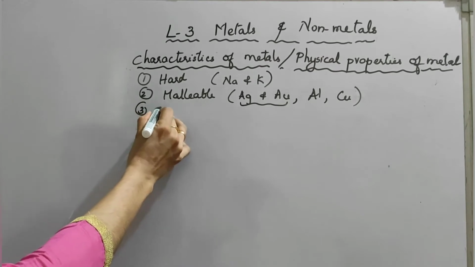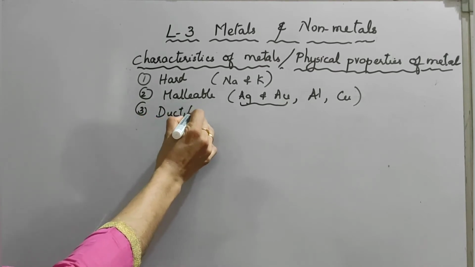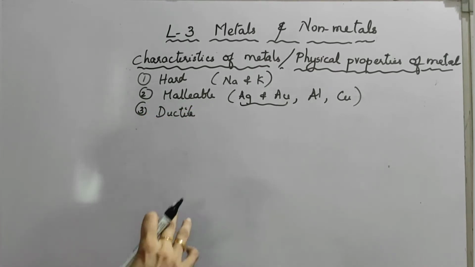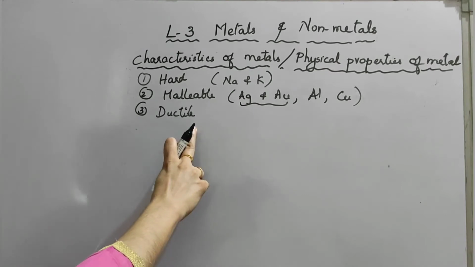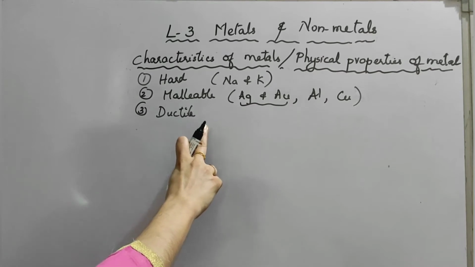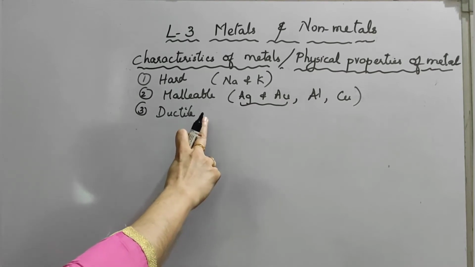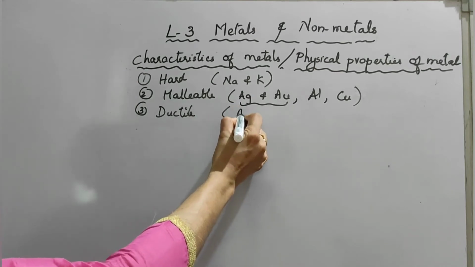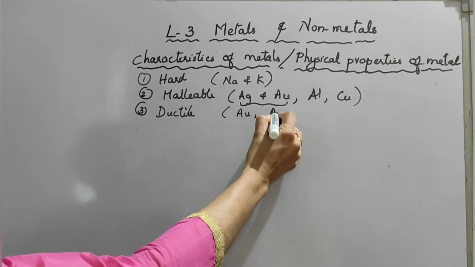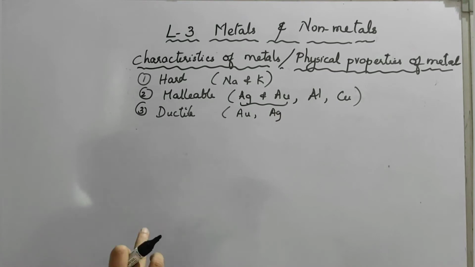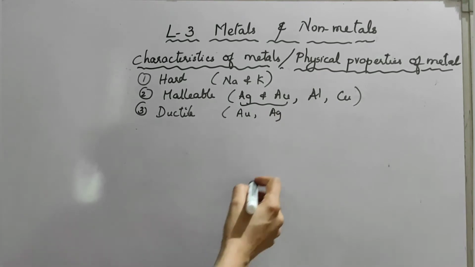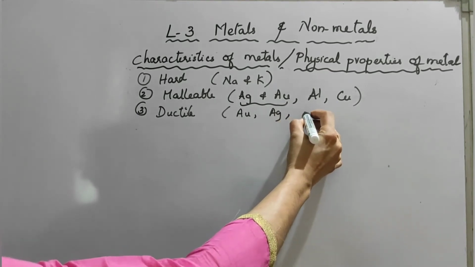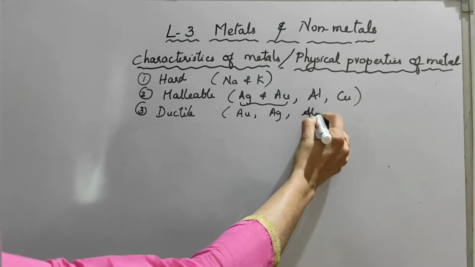Third one, it is ductile. Ductile means we can make it into thin wire. So metals can be stretched into thin wires, but all the metals are not equally ductile. Some of the metals are more ductile than others. That is gold and silver. Gold and silver show more ductility than others. Next goes to copper, aluminum, etc.